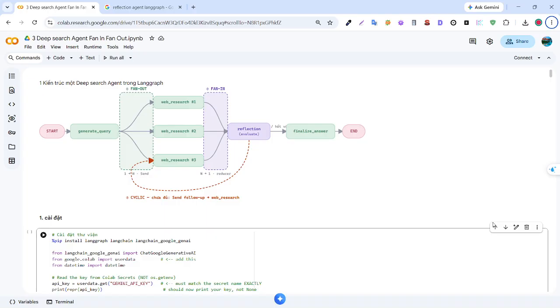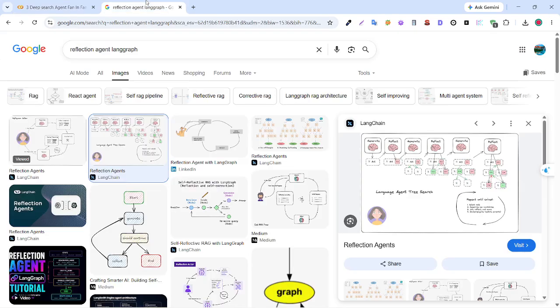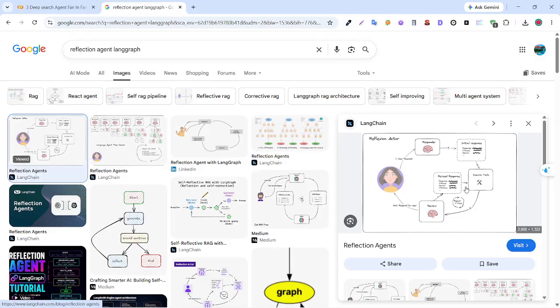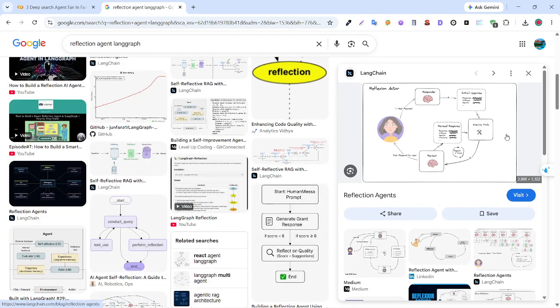And now I will present about the different agent. In one lab, I will apply the fan in, fan out, and reflection pattern. You can decide it in one agent. You can search in Google about reflection agent LangGraph, and you can see here the pattern I will do.